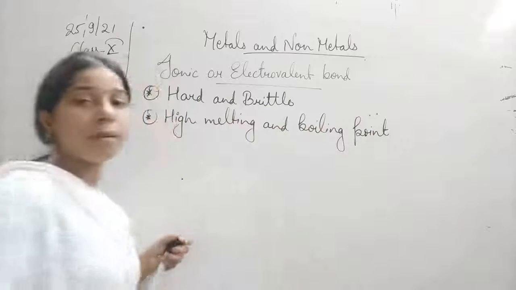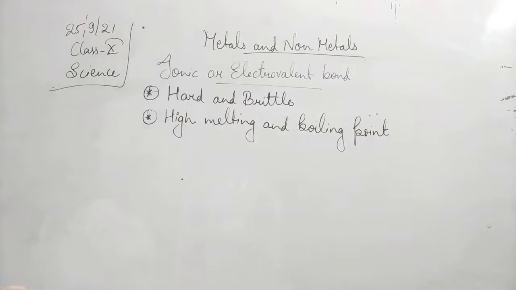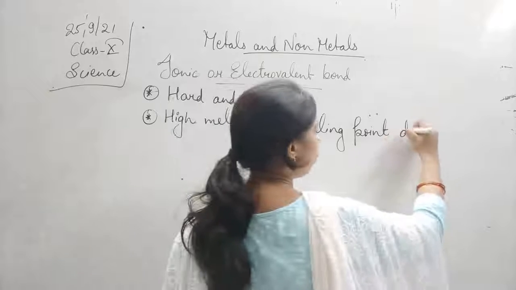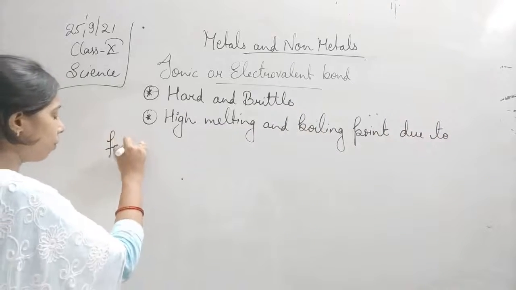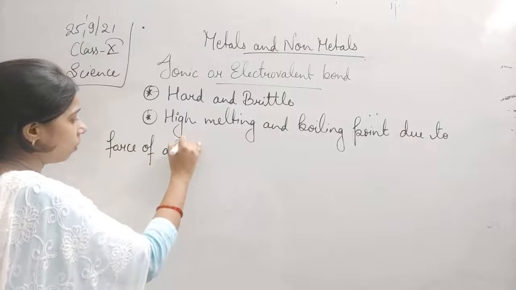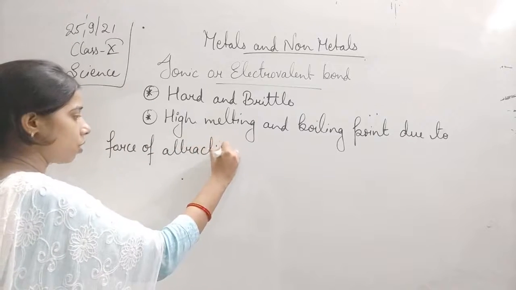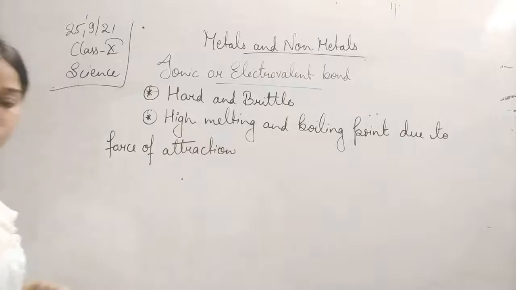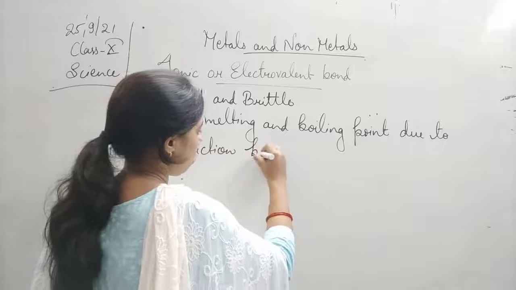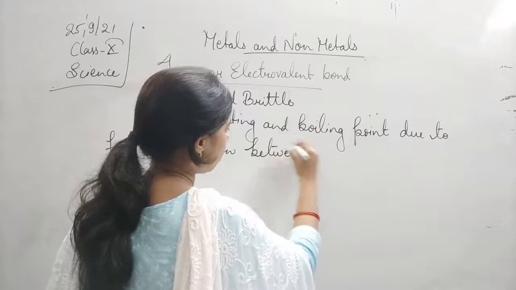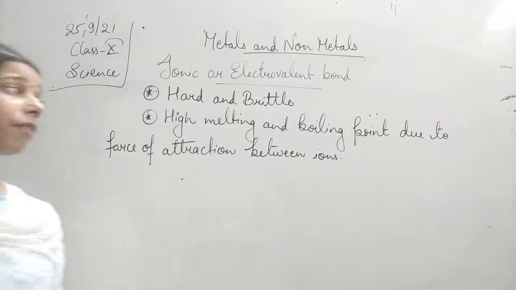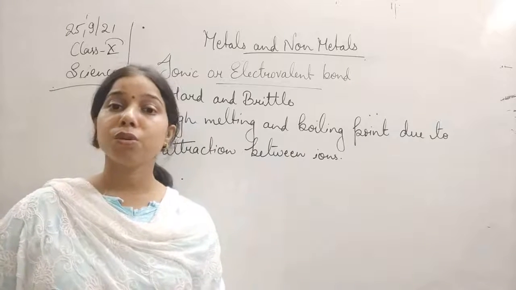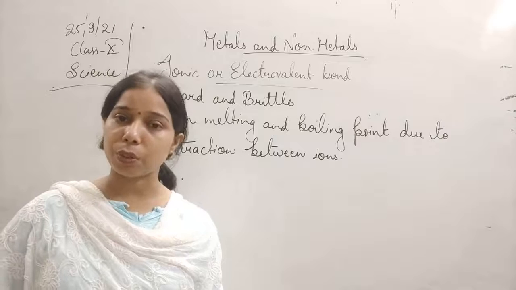High melting and boiling point due to force of attraction between ions. So they generally have a high melting and boiling point due to the strong force of attraction between them.